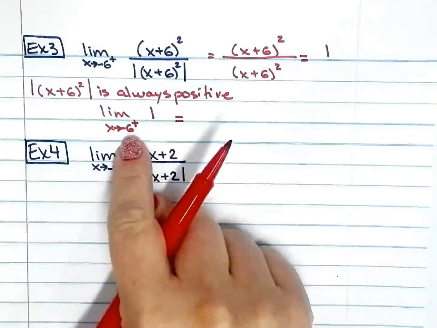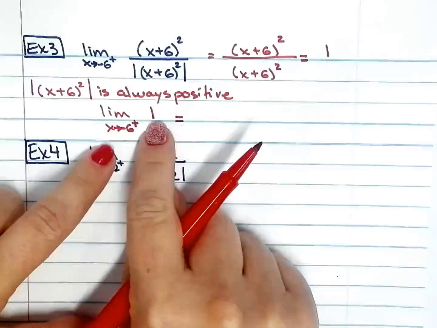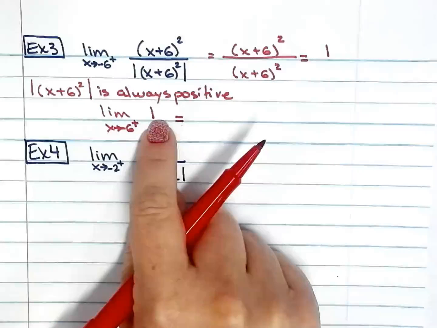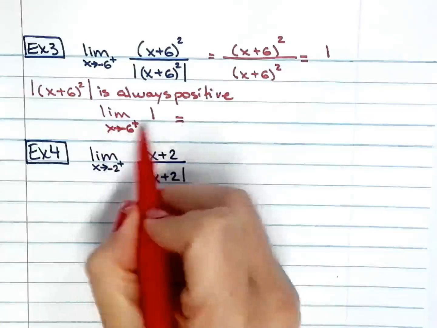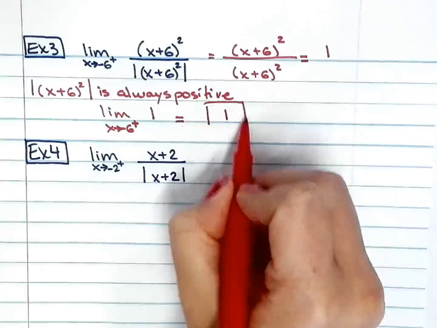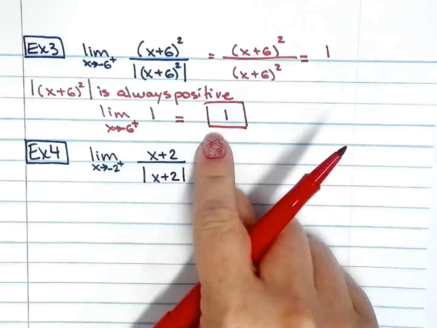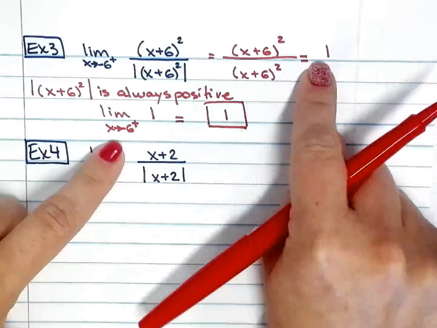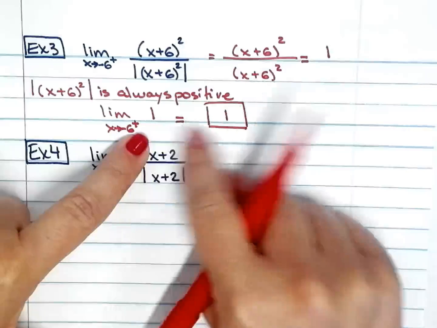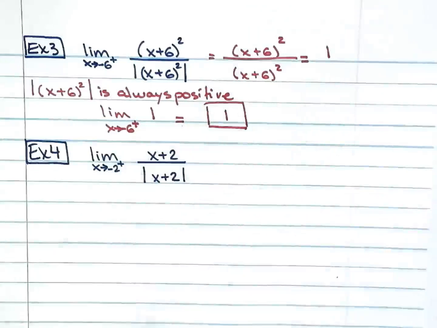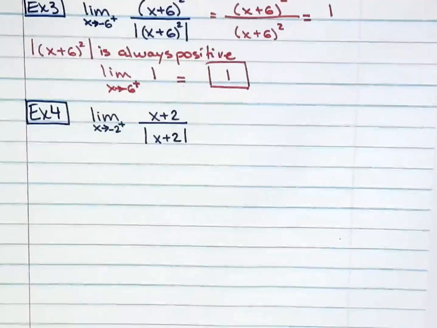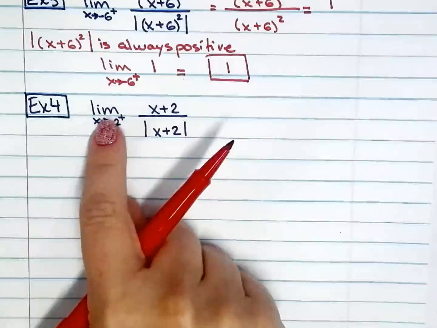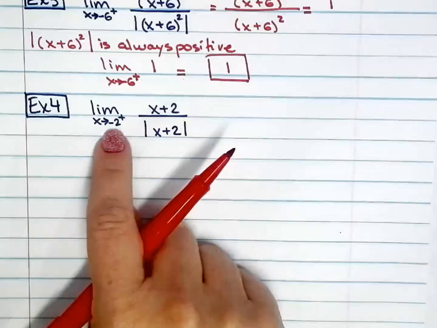And you know from the limit laws that when you're finding the limit of a constant, the answer is the constant. So when you're evaluating this, you did all this work just to come up with 1. Okay, but if you're capable of simplifying this whole thing down to 1, that's awesome, because that's all you need to do. All right, so example 4,